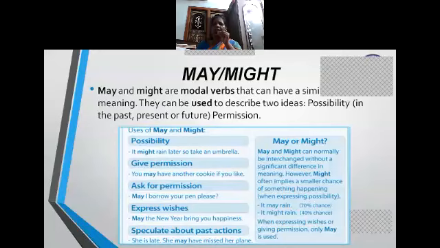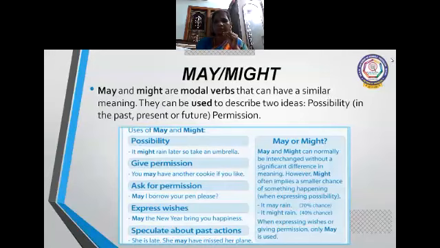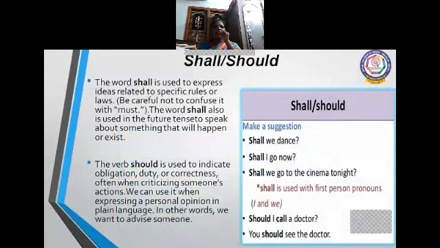It is clear, children? You have understood the usage of may and might. Shall we move to the next? Shall, should. The word shall is used to express ideas related to specific rules or laws. Be careful not to confuse it with must. The word shall is also used in the future tense to speak about something that will happen or exist.